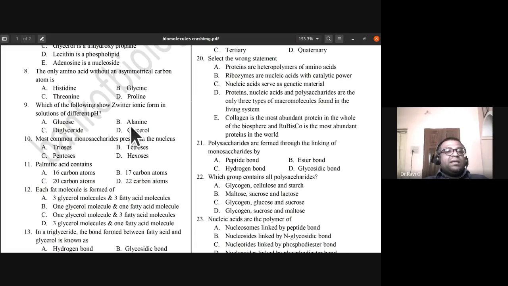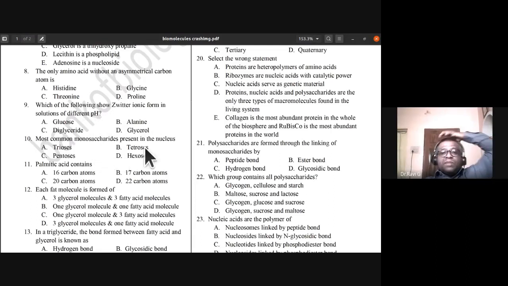Alanine is the amino acid which shows Zwitter ionic form in solutions of different pH. So ninth one, the answer is B, alanine. Glucose is not an amino acid; it is a sugar. Diglycerides and glycerol are also not amino acids. That's the reason alanine is the only amino acid here, so it shows Zwitter ionic form in solutions of different pH.